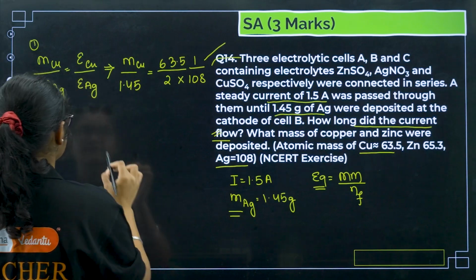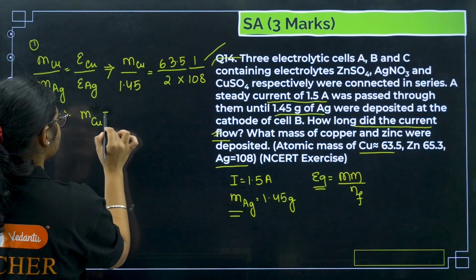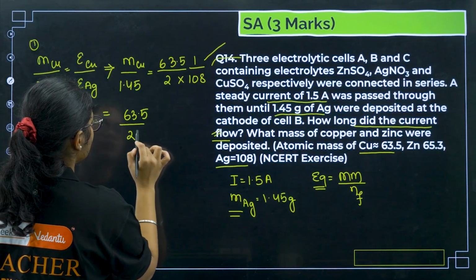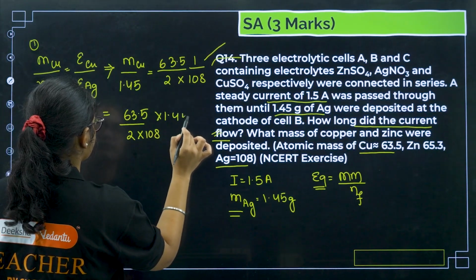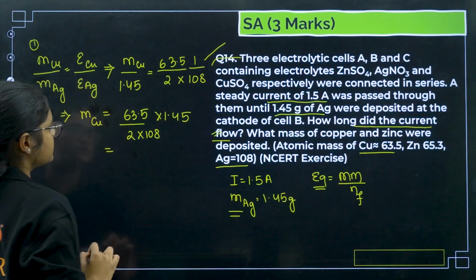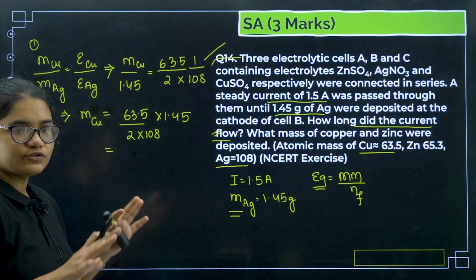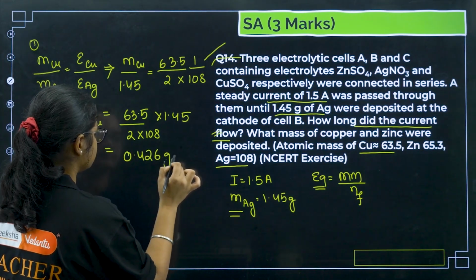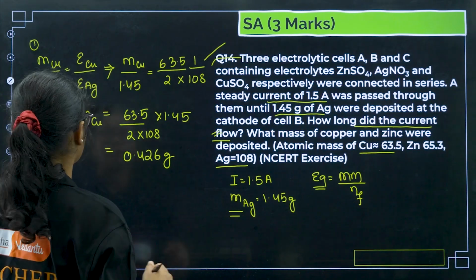Now if I solve this, m of Cu is equal to 63.5 divided by 2 into 108 into 1.45. On solving this, I'll be getting 0.426 grams.